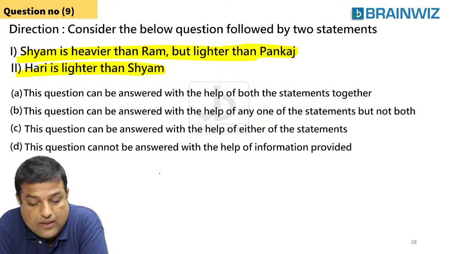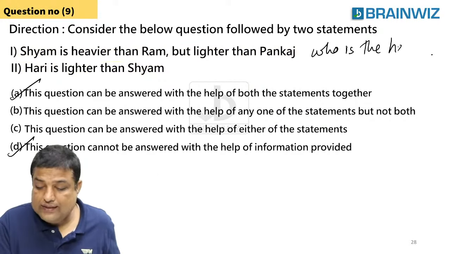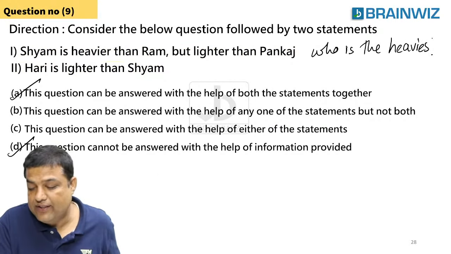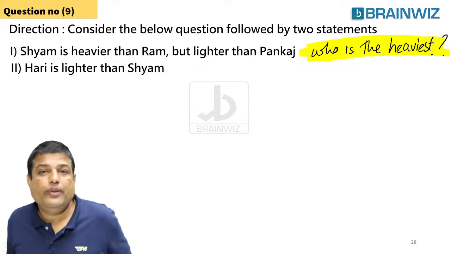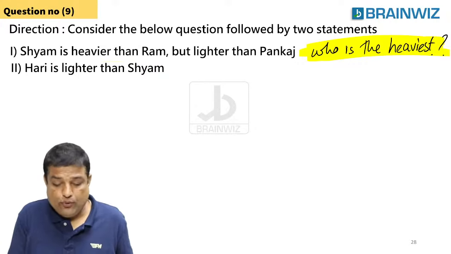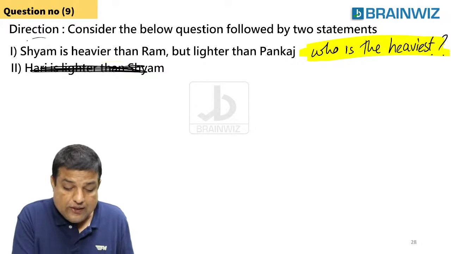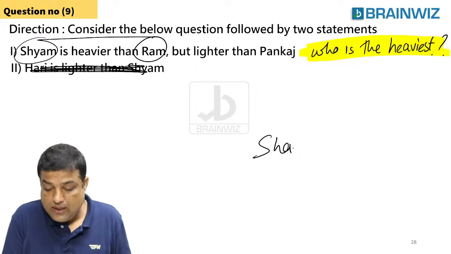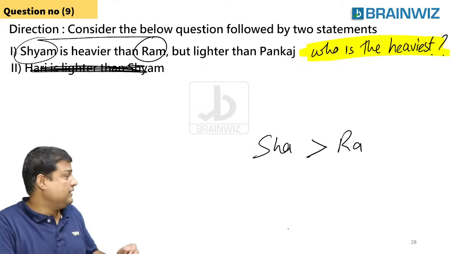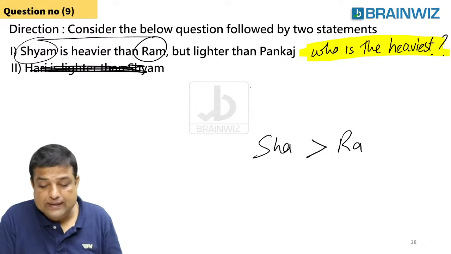Okay, clear? We are supposed to find out who is the heaviest of all. Clear? First statement I'm using. I'm not using the second statement. Only statement 1. What did he say in statement 1? Sir, Sham is heavier than Ram. So I'm writing here Sham is heavier than Ram. Heavier in the sense more. Sham is more than Ram. I am representing like this.